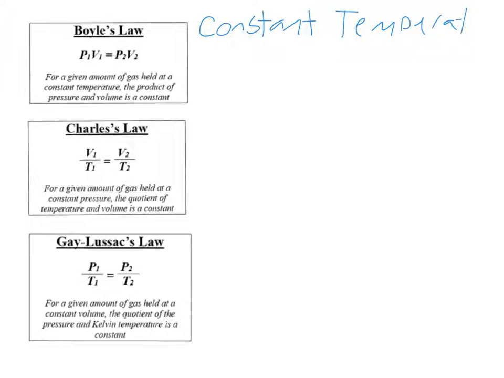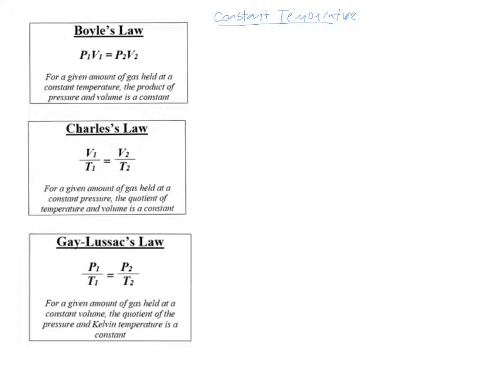Okay? And when we're talking about temperature with all of these gas laws, the temperature has to be in Kelvin. So if the temperature is given to us in degrees Celsius, we have to convert those degrees Celsius to Kelvin. To find the Kelvin temperature, you take the degrees Celsius and add 273. And you do the opposite to find the degrees Celsius: you take the Kelvin temperature minus 273, and that will give you the Celsius temperature.